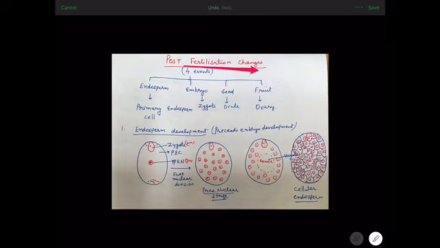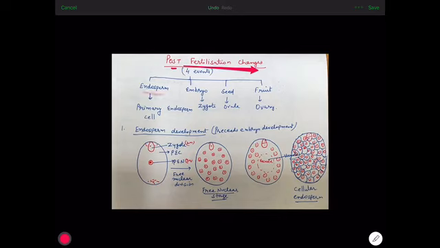Now, what are post-fertilization changes? Post means after. The changes which take place after fertilization in flowering plants are known as post-fertilization changes. There are four major changes which occur in angiosperms after fertilization.